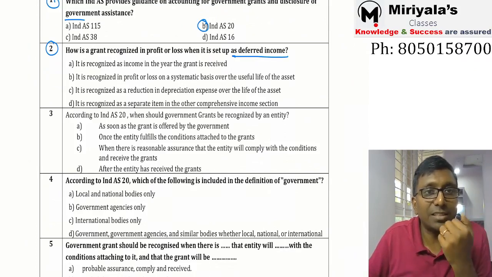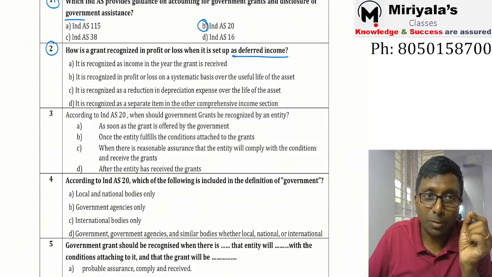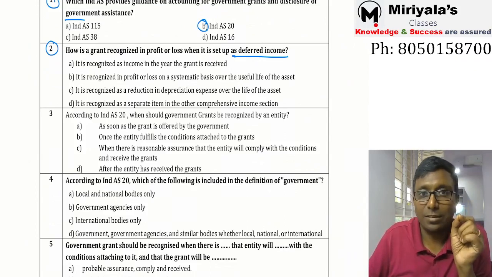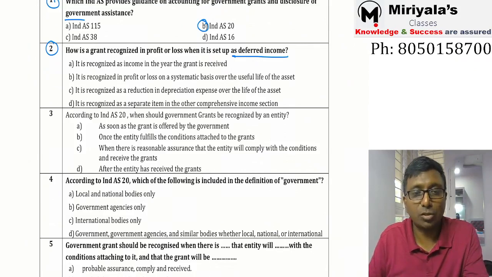Now, it is recognized as a reduction in the depreciable expenditure over the life of the asset. See, that is correct if it is related to property, plant and equipment, correct? Then it is a correct answer. It is recognized as a separate item in the other comprehensive income statement. It will never be regarded as other comprehensive income. Okay, right. So tell me, what is your answer?